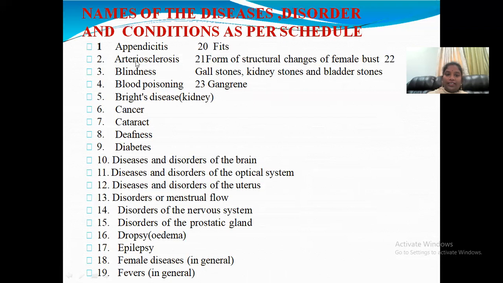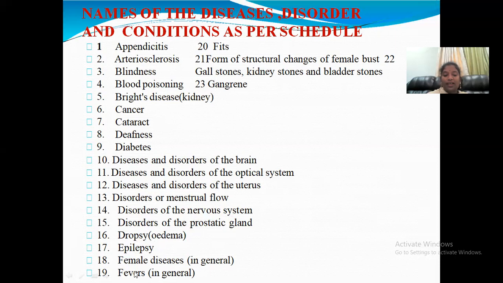Next one, these are the diseases contained in Schedule J. I already told you about this in prohibited advertisements. These are appendicitis, arteriosclerosis, blindness, blood poisoning and Bright's disease, cancer, cataract, deafness, diabetes, diseases and disorders of the brain, diseases and disorders of the optical system, diseases and disorders of the uterus, disorders of the menstrual flow, disorders of the nervous system, disorders of the prostatic glands, dropsy and epilepsy,